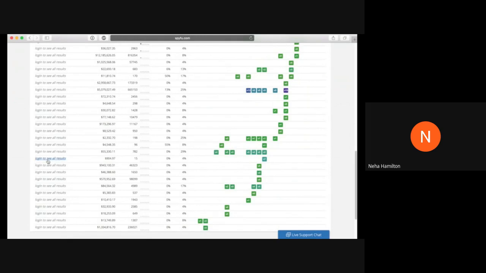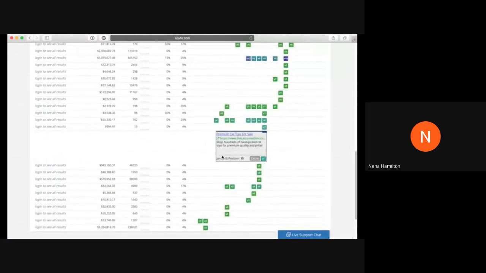And even though I can't see what the company is named, if I click on the ad, it'll still show me what the ad is. So I can see that this advertiser right here is the Cat Connection, and I assume, yeah, catconnection.com. And this is what their ad looks like.